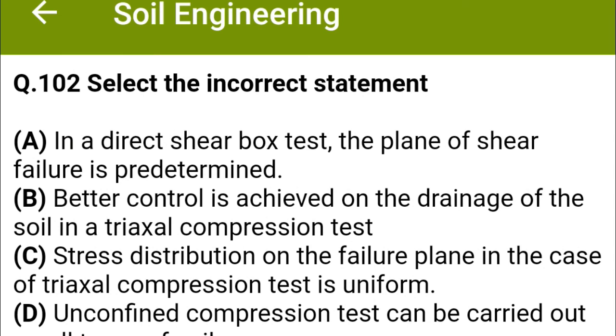Select the incorrect statement. Option A, in a direct shear box test, the plane of shear failure is predetermined. Option B, better control is achieved on drainage of the soil in a triaxial compression test. Option C, stress distribution on a failure plane in a triaxial compression test is uniform. Option D, unconfined compression test can be carried out on all types of soils. The correct answer is option D. Unconfined compression test cannot be carried out on all types of soils.